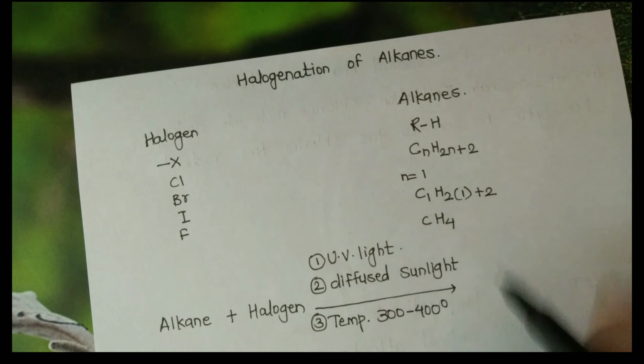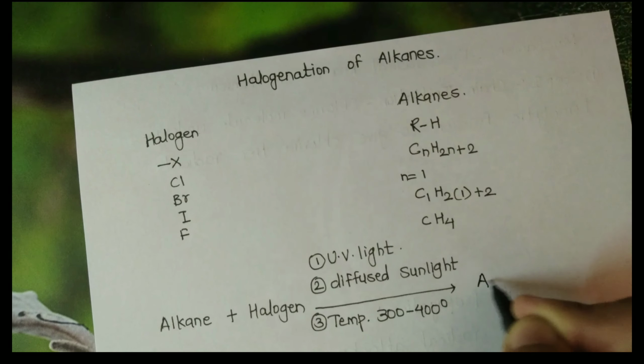Any one of these, and we get alkyl halide.